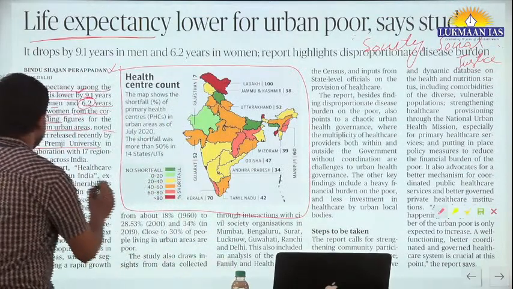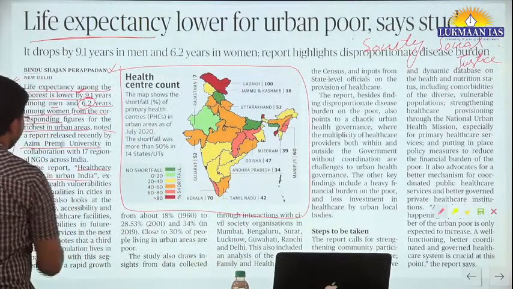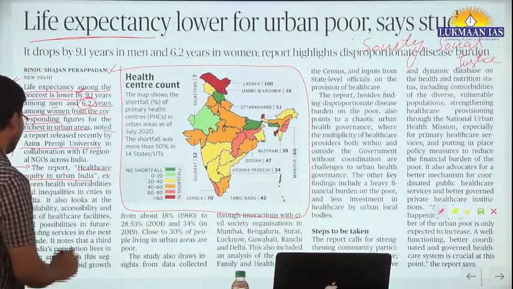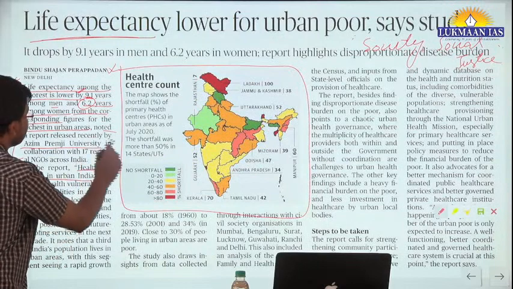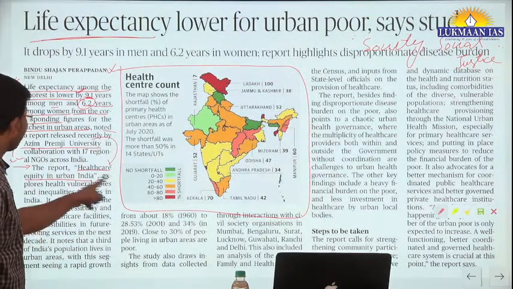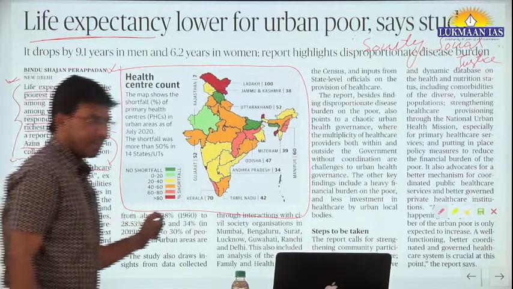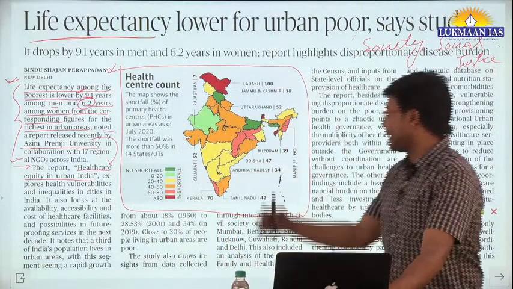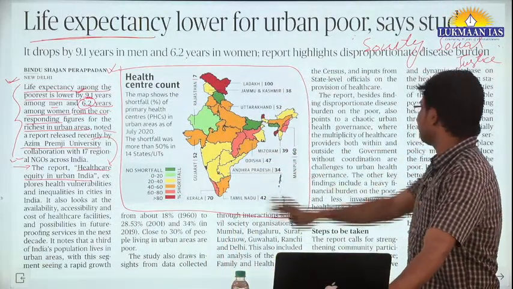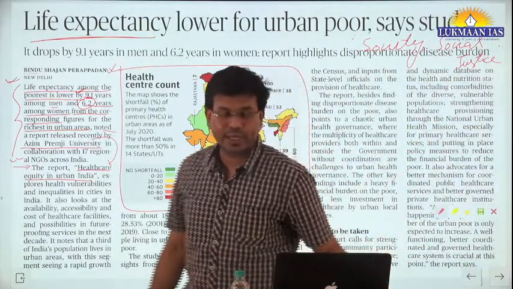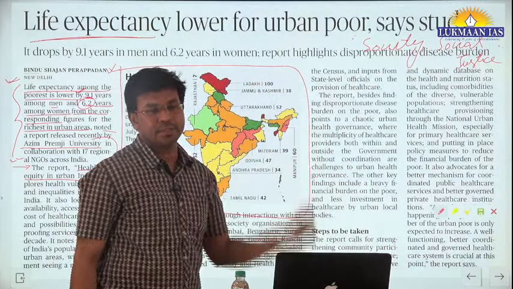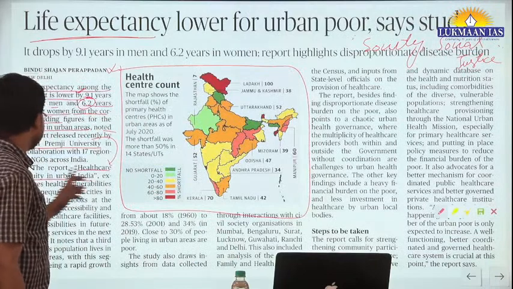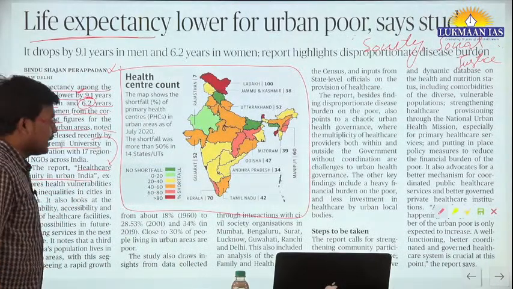One of the points is the report. The name of the report is Healthcare Equity in Urban India. This report was released by Azim Premji University. You can note down this particular name of the report and use it in a Mains answer. Prelims may not ask this question, but it will be helpful for you to write an answer. So wherever you get such figures, such diagrams, you need to see where you can use them. Name of the report is Healthcare Equity in Urban India, released by Azim Premji University.